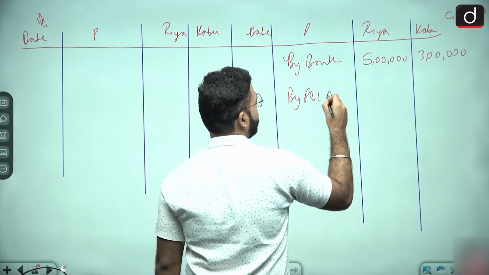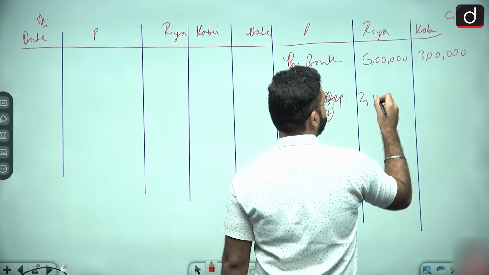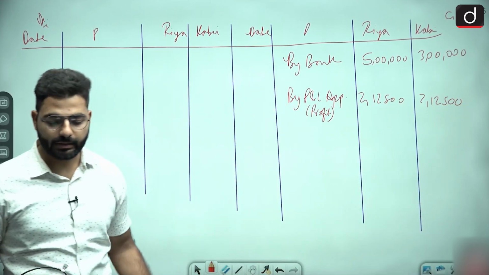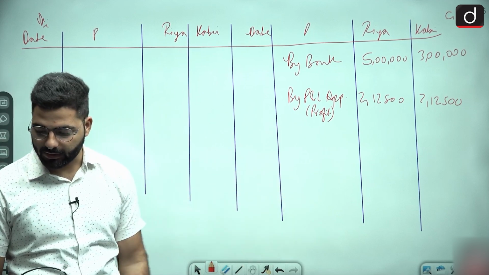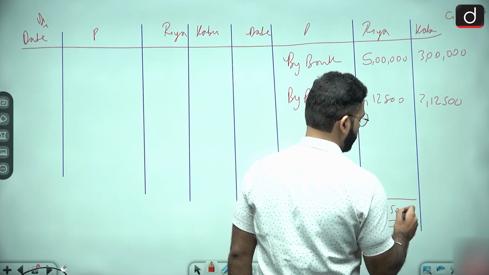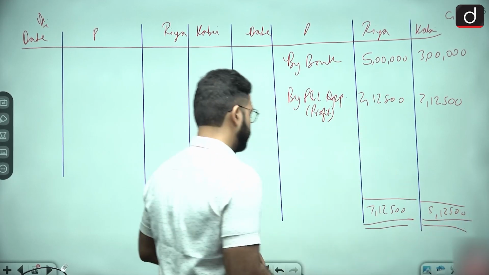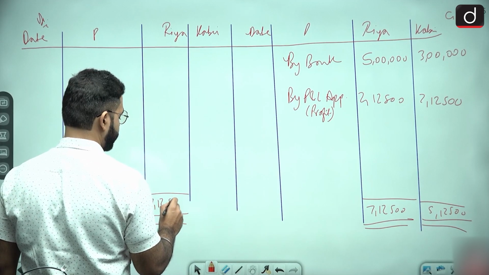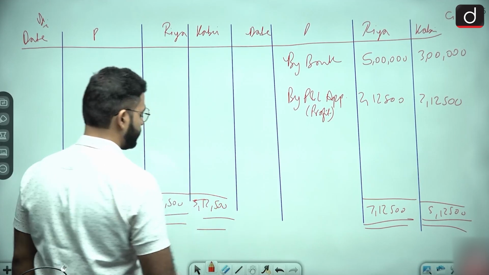P&L appropriation. In brackets write profit, 2,12,500, 2,12,500. Right? There is nothing to write on the debit side. So just finalize it, just balance it. So this will be 7,12,500, and this will be 5,12,500. So write this here also, 7,12,500 and 5,12,500. Any doubt?